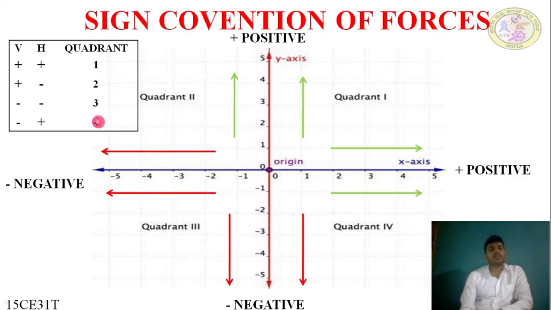In the fourth quadrant, the vertical component is negative and the horizontal component is positive. The vertical component is moving in the downward direction, negative. The horizontal component is moving in the positive direction, which is the right side. Okay. Lastly, points to remember.